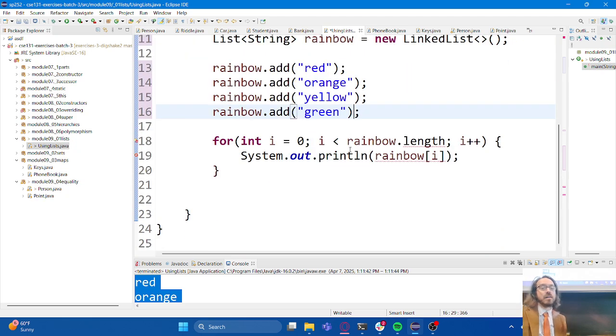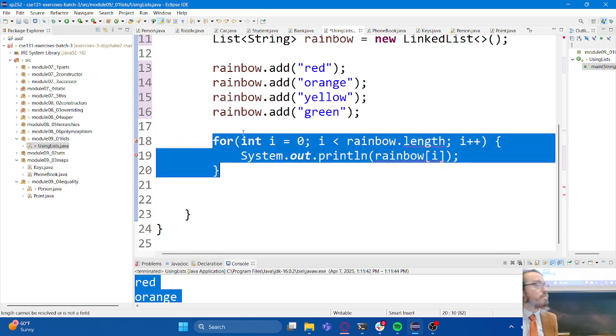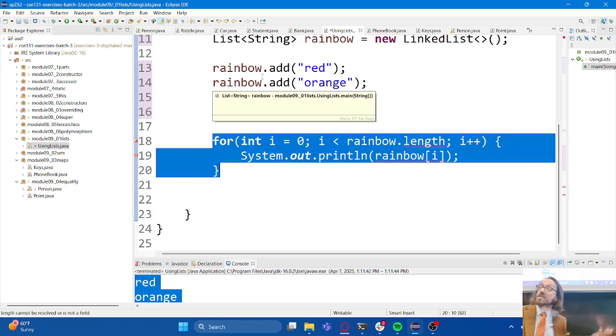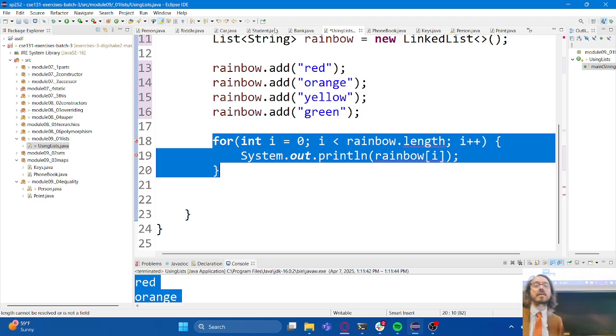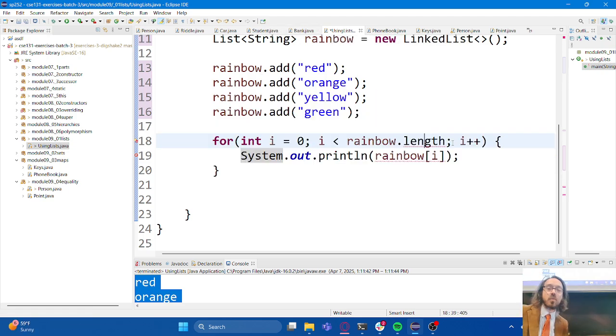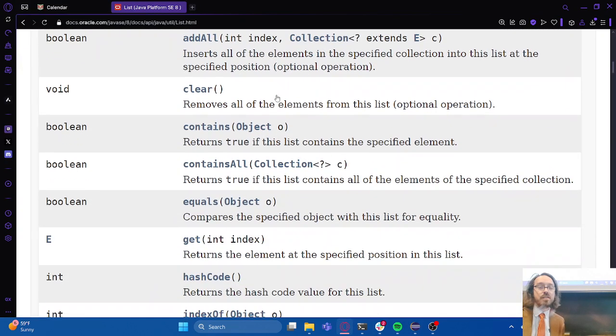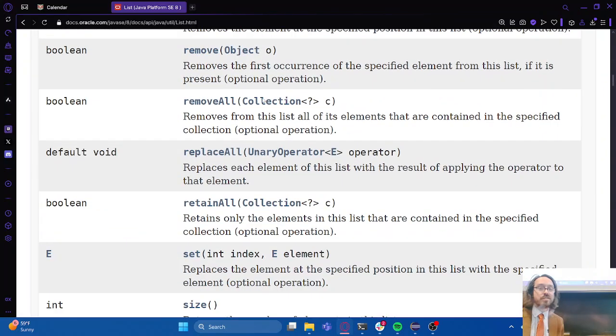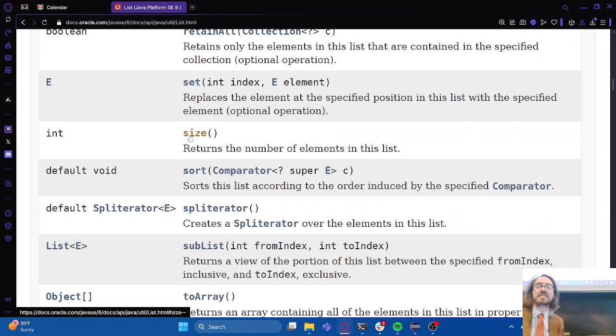And so then our last thing that we need to take a look at is this loop down here. This is a great loop for traversing an array, and we can also traverse our lists. So that's good news. We can traverse our lists in a very similar way that we traverse our arrays. It's just we no longer access our lists like this. We need to call the appropriate method upon the list object in order to get this information. What is that method called? Well, let's take a look. I actually know what it's called, but we can also take a look and see that it's called size,